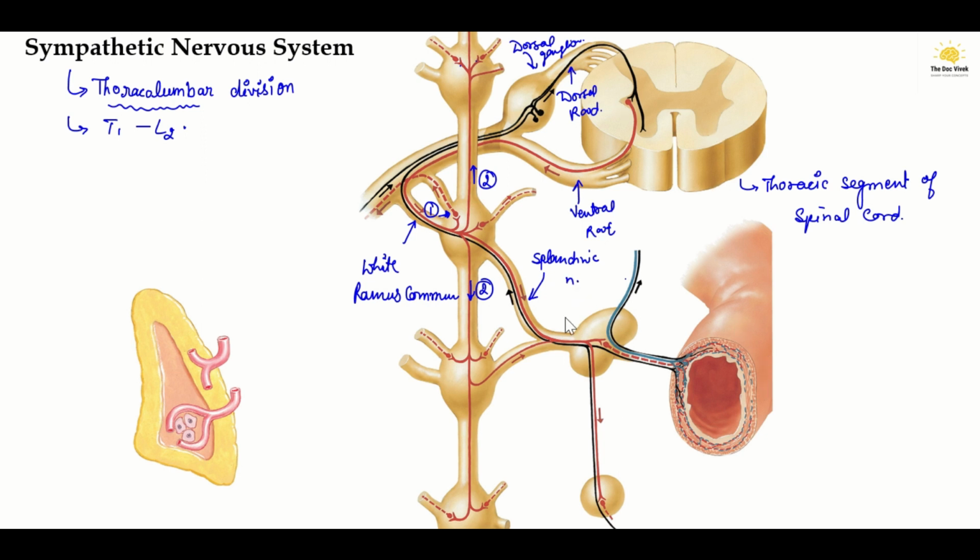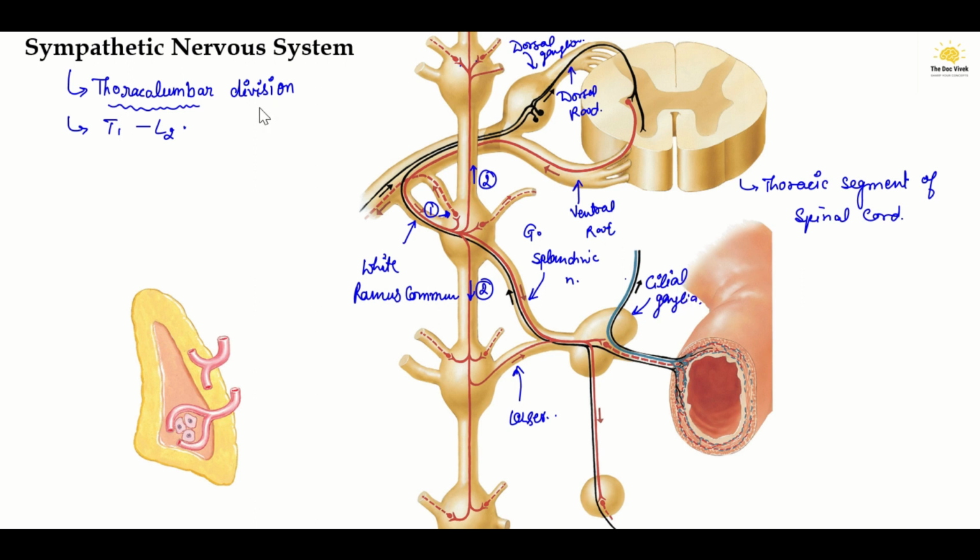In this picture, this is the greater splanchnic nerve, and this one is the lesser splanchnic nerve. Finally, the fibers from the greater and lesser splanchnic nerves enter the celiac ganglia.